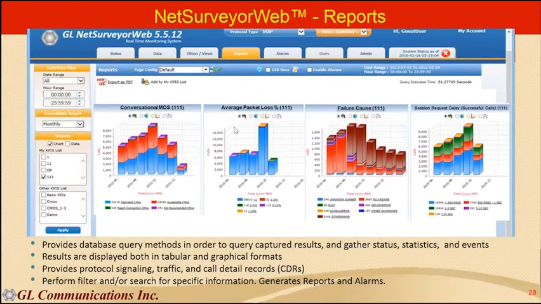Here we are displaying the reports that are generated in our Net Surveyor Web. You can see the conversational MOS, average packet loss graph, and the failure calls. This is on the complete data that is stored in our database. You can see here desirable CMOS, acceptable CMOS. These are categorized based upon the MOS scores that scale from 1 to 5. So 4 to 5 is the desirable MOS, 3 to 4 is acceptable MOS, and not recommended is something less than 2.